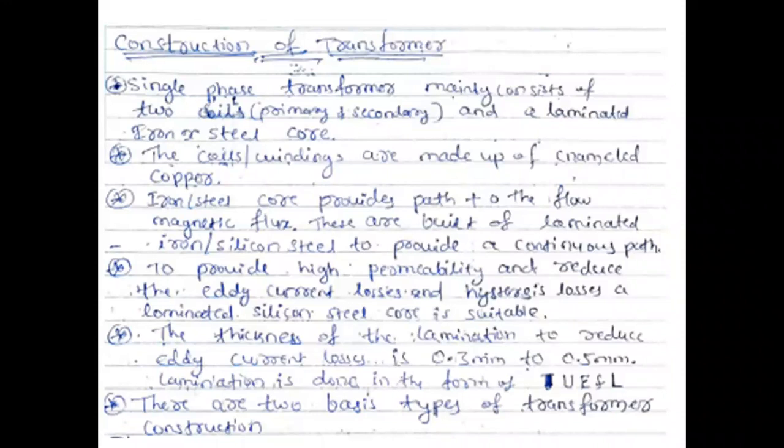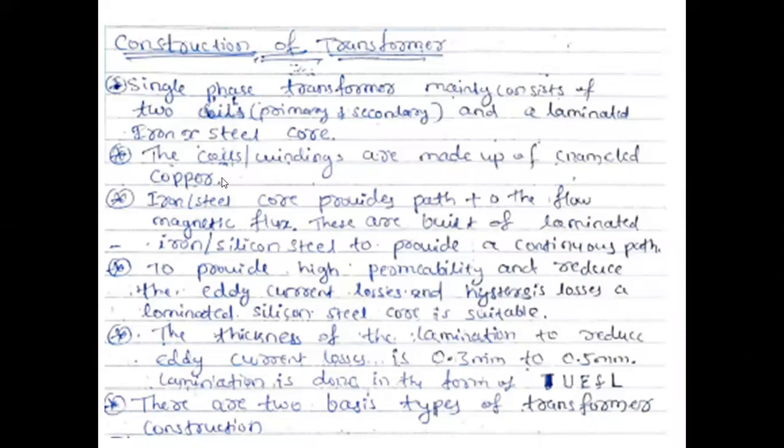Bracket में लिखो, primary and secondary, bracket close. And a laminated iron or steel core. Full point.